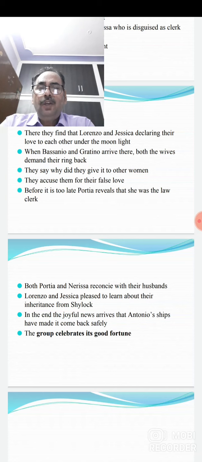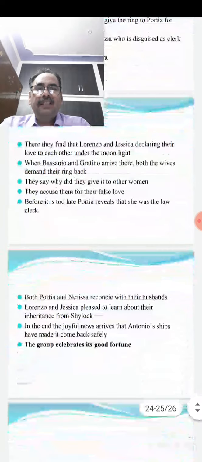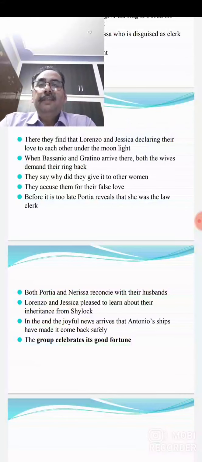Then Bassanio and Gracino also arrive there. Both the wives, Portia and Nerissa, demand the rings back. Where are their rings?